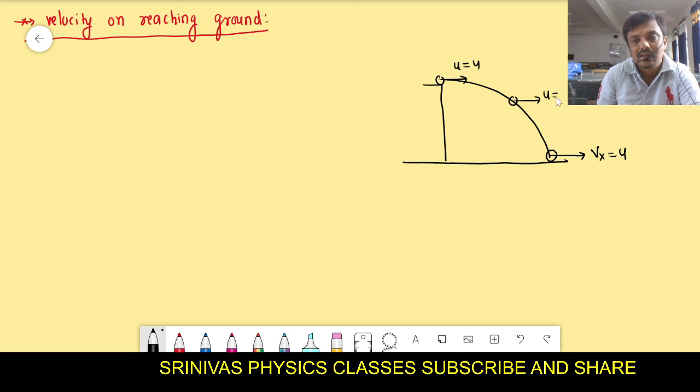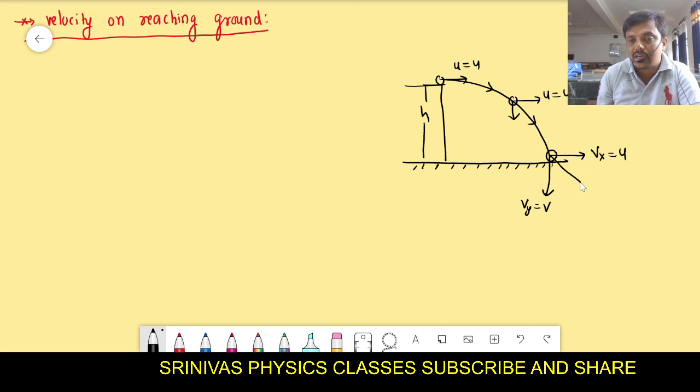Is it correct? Why is the velocity along the x-axis constant? Can you tell? Yes, along the x-axis there is no acceleration. That's why the velocity along the x-axis should be constant. But along the y-axis it has some velocity, that is Vy. It is falling from height h. H is the top of the building and the point of projection.